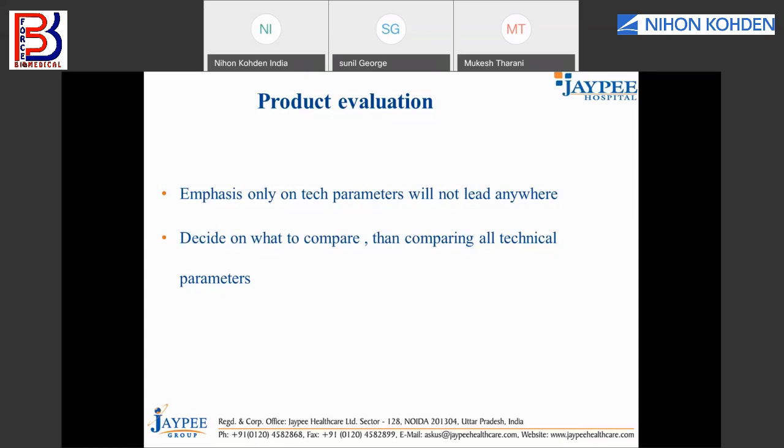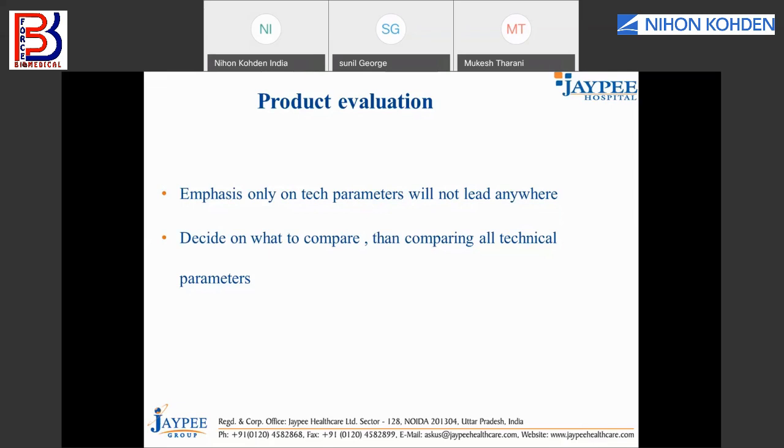The underlying statement I am trying to say is that the same product comparison in two different organizations will not be the same. It all depends upon what your requirement is, and depending upon your organization's requirement, you find out what parameters you want to compare.